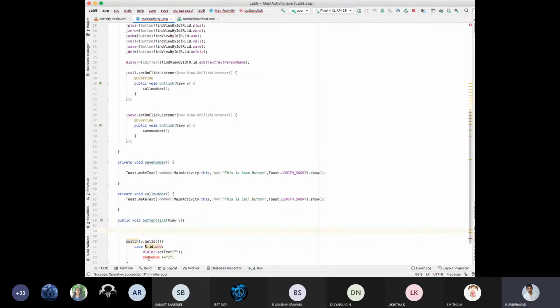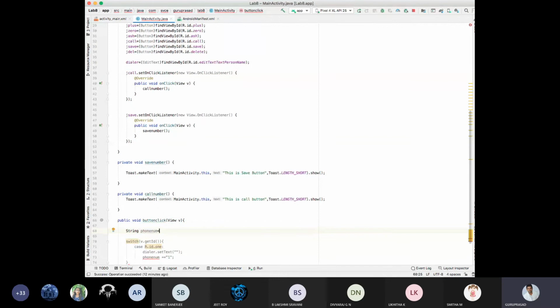So phone number, I am getting an error. Alt enter. See here, create a local variable phone number. Yes, I'll create a phone number. I'll take it as string phone number. Phone number is equal to my dialer dot get text dot to string semicolon.